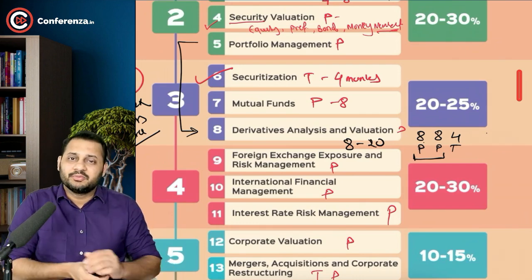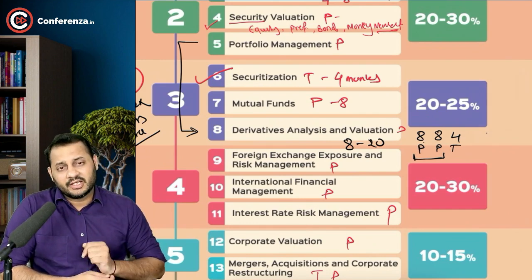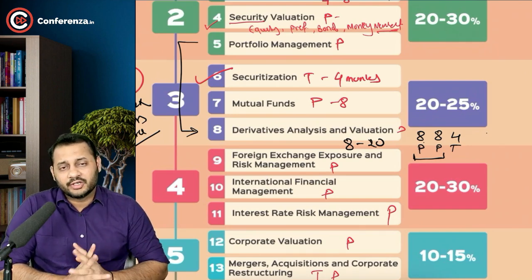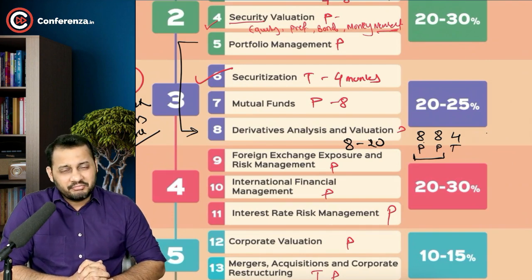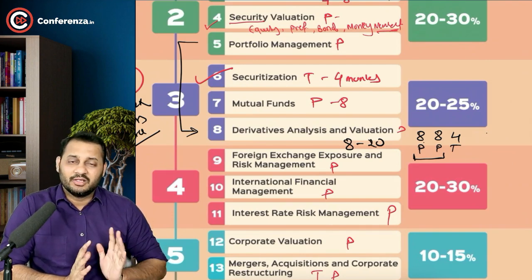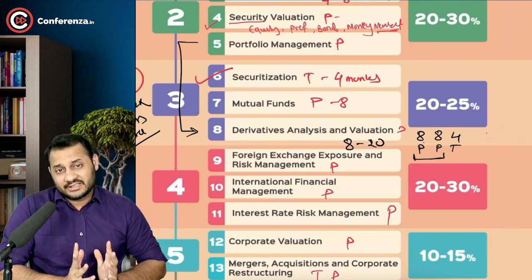Okay, sir. International financial management, on and around 8 to 10 marks of questions can be asked from this chapter. There can be a theory question also for 4 marks. There can be a practical question, a small question for 8 marks, and there can be a big question for 10 to 12 marks. Max to max 10 to 12 marks, that 12 marks is the maximum I am saying. But on an average, we can say around 8 to 10 marks of questions is expected to be asked from this chapter.